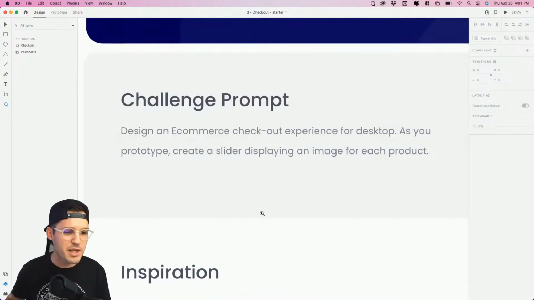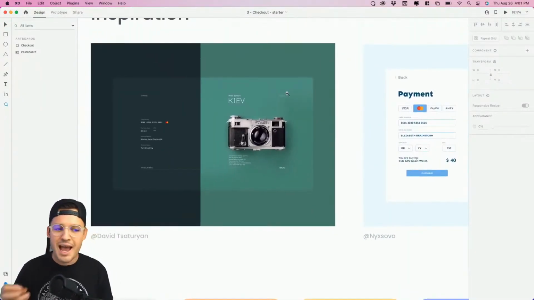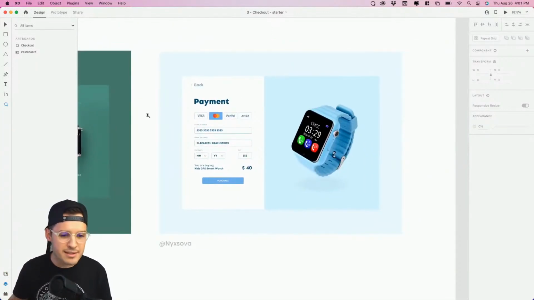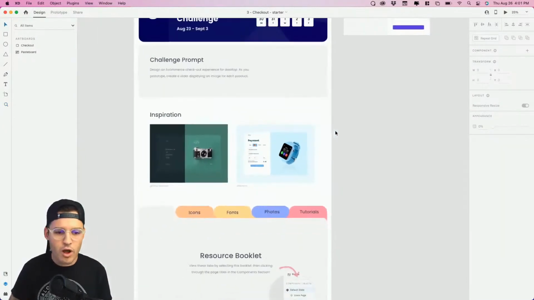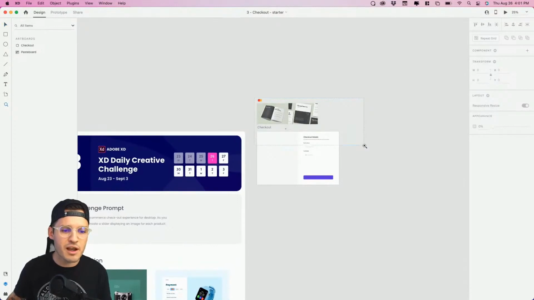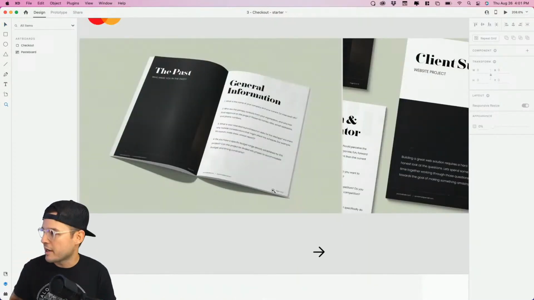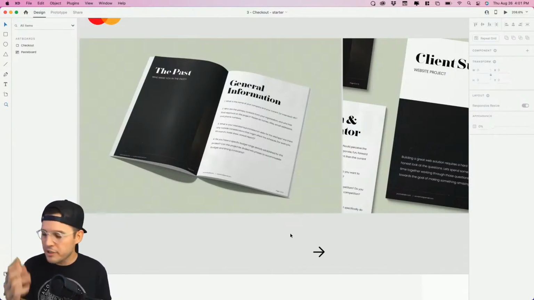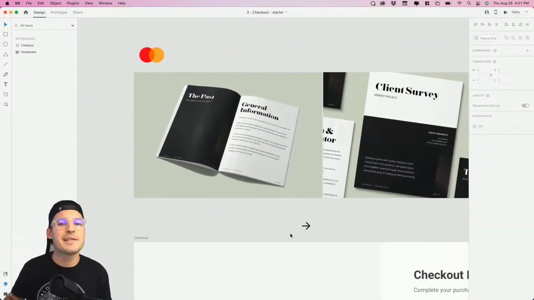Again, here's our challenge prompt, building that e-commerce checkout. We have a couple of examples. I love this 2-panel kind of standard checkout experience. It's kind of Stripe-esque, and we are not going to be checking out a watch or wearable technology of any kind. We're actually going to be checking out this little client survey of mine. The idea being that maybe you're a freelancer and you really need some documentation or some paperwork and contracts. We got something for you.